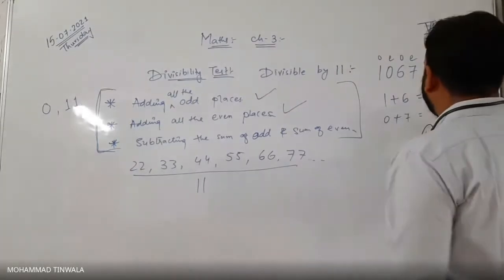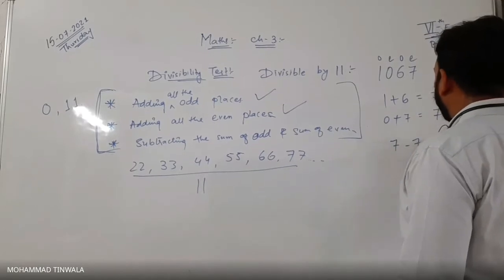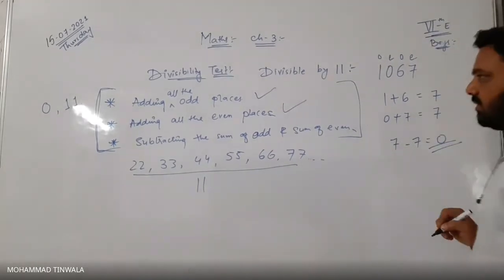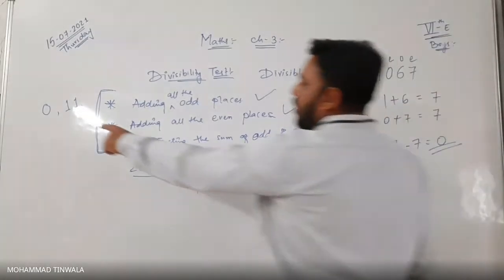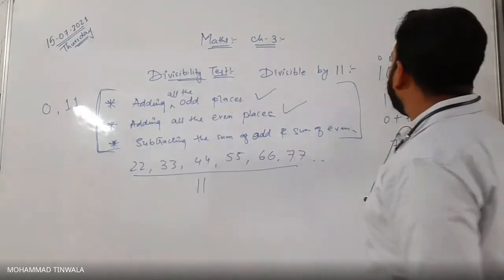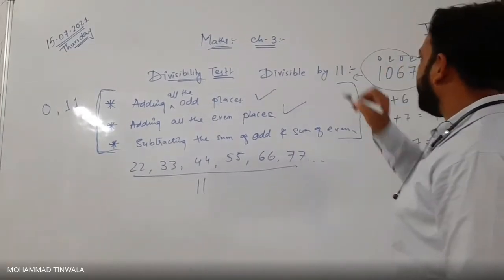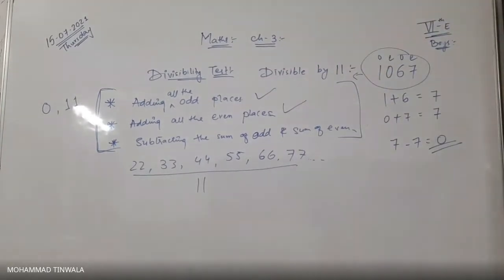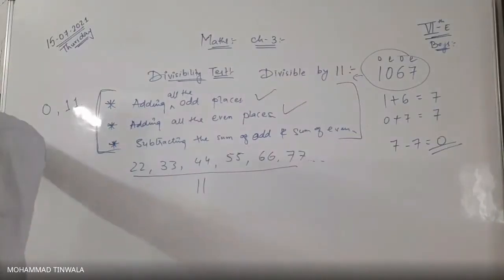Now, sir, what do we have to do? Subtracting the sum of even from the sum of odd. Sum of odd is 7 minus 7. We got 0 here. So if we get 0 or 11 or the multiples of 11, that means this whole number is divisible by 11. Is that clear? Yes, sir. Do you understand, boys? Yes, sir.